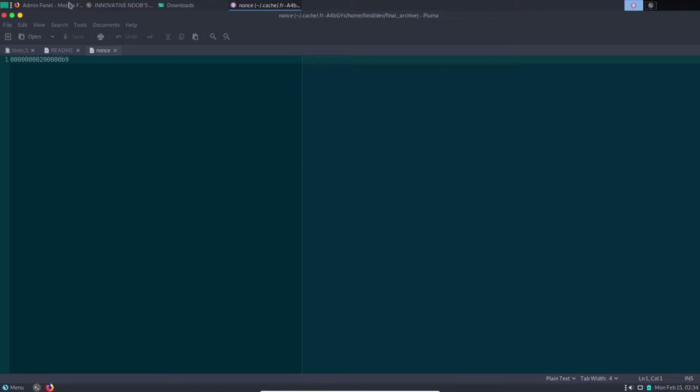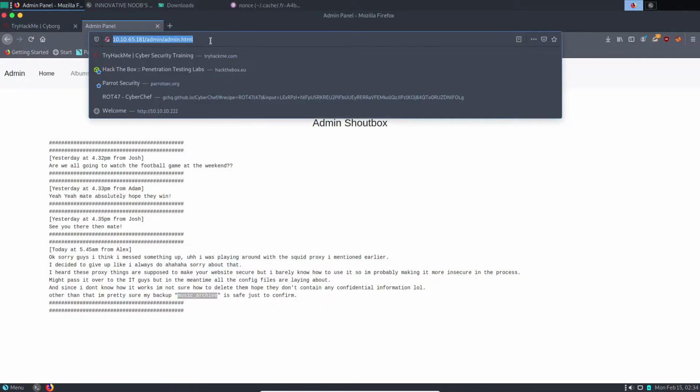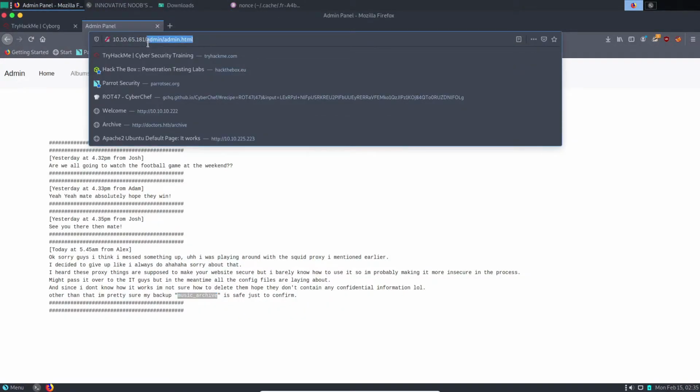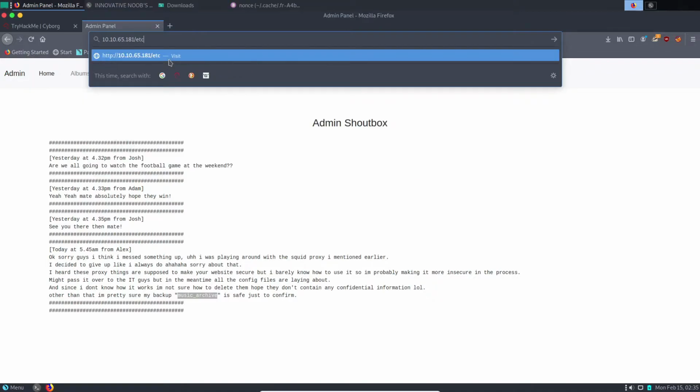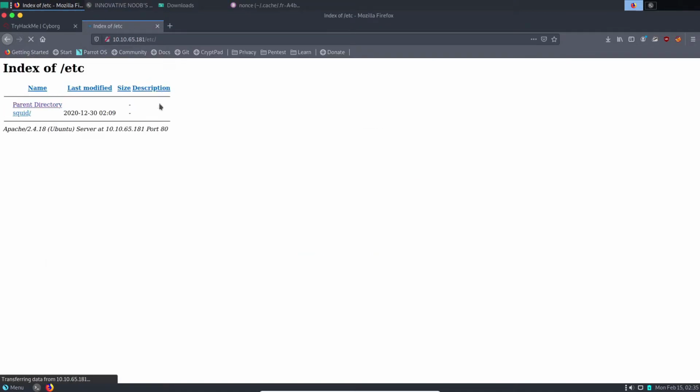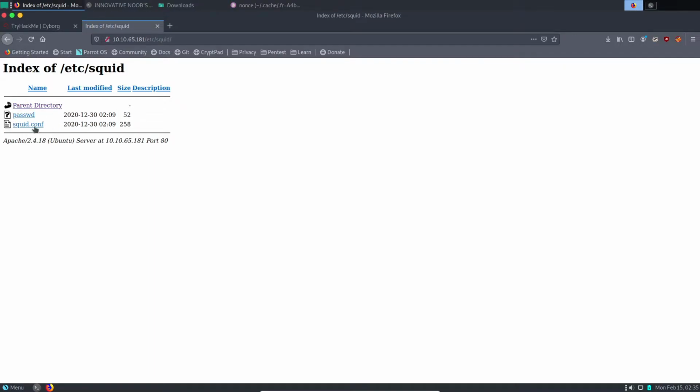/etc. Let's see what's happening there. Okay, we have a squid directory, and we have two files. First is password. Okay, so this is apparently a hash.